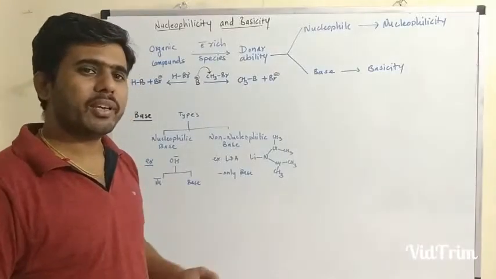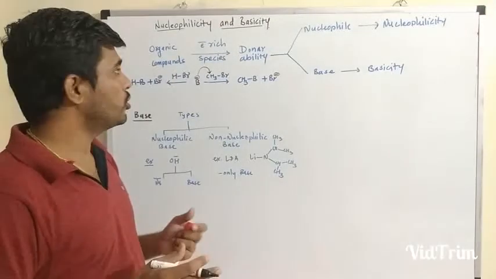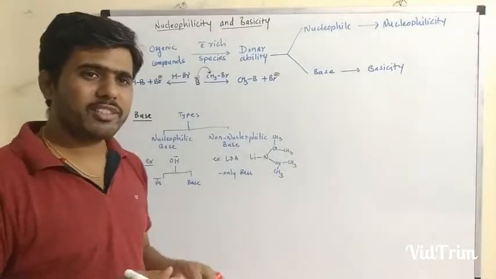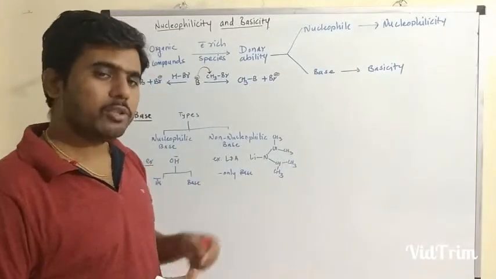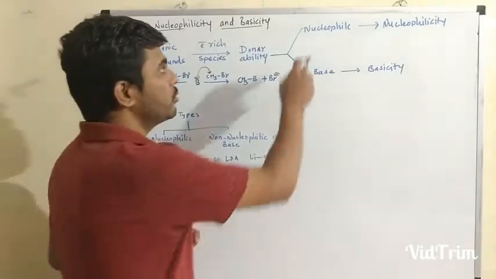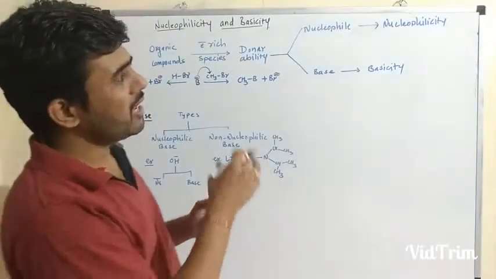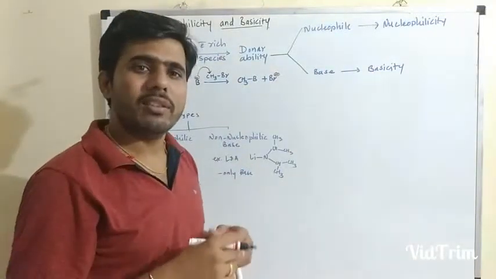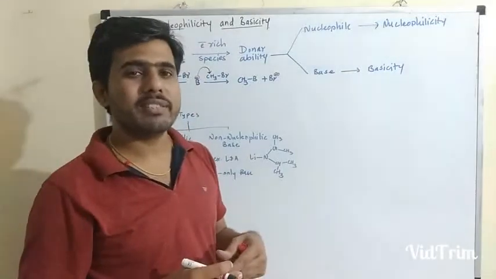Now the next topic is nucleophilicity and basicity. Since most organic compounds are electron rich, they have donor availability. According to this donor availability capacity, they are classified into two different types: nucleophiles and bases. Nucleophiles depend upon their nucleophilicity character, while bases depend upon their basicity character.